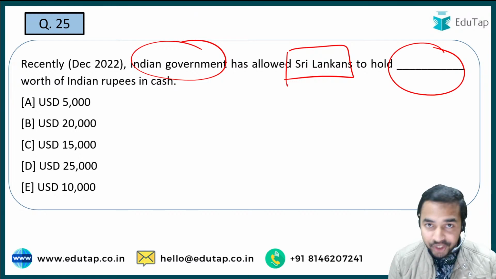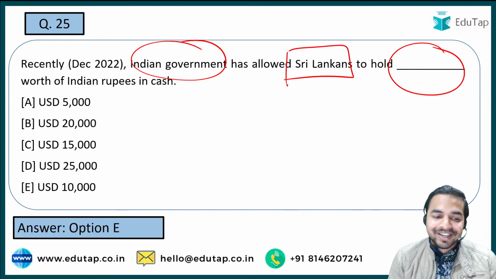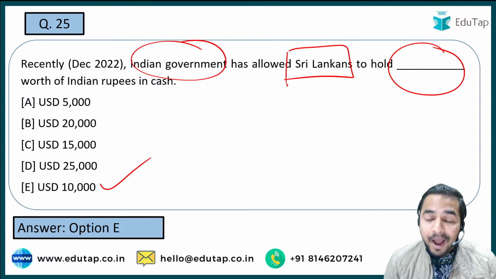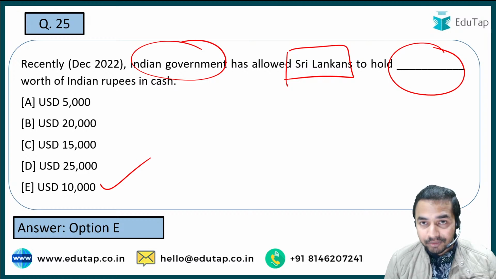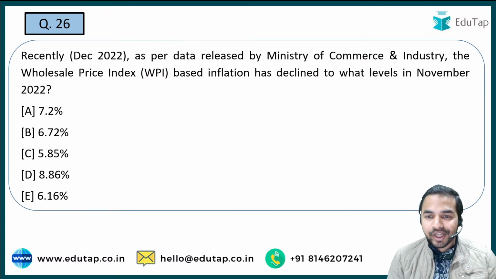A very easy question guys, and such kinds of questions we have seen in the exam. Now when I talk about the right answer, it is option E, that is $10,000, which is the amount that the Sri Lankans can keep in Indian rupees in cash form. Okay, I hope this is clear guys. Absolutely right. It is option E, that is $10,000. Now moving on to the next question.